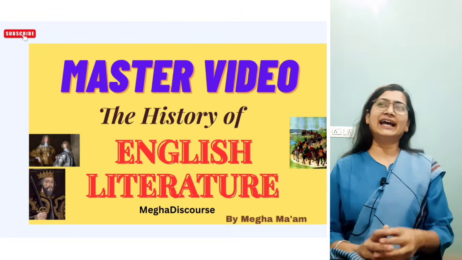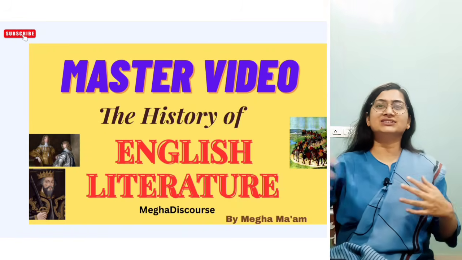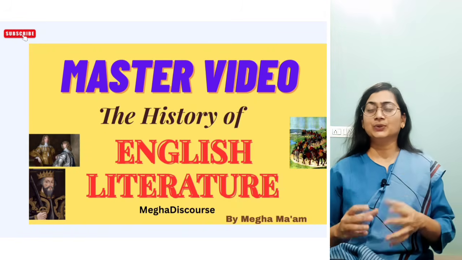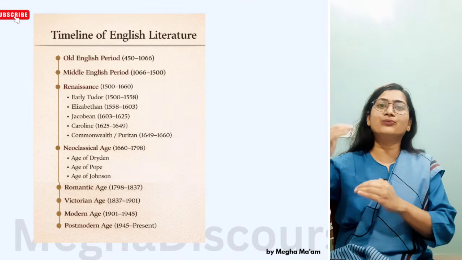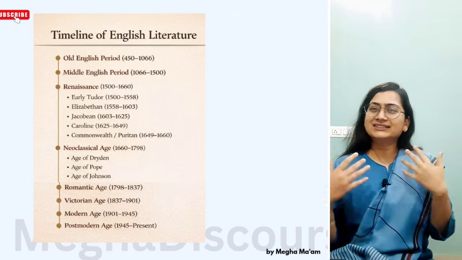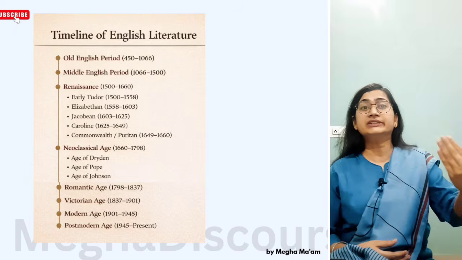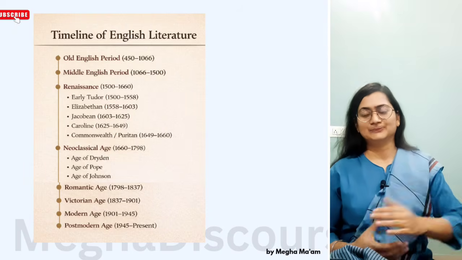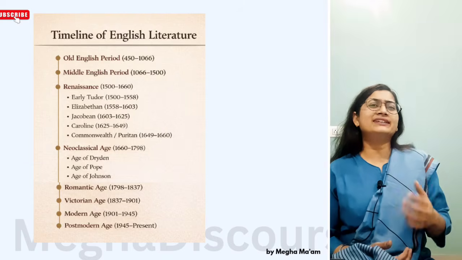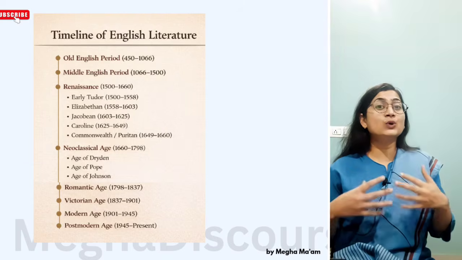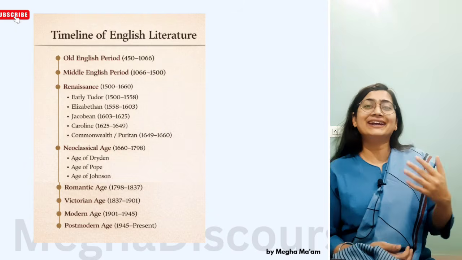Yet now you have studied that history of English literature is very boring. We have to study all the 12 theories, all the 12 ages. But in this video, you will get the knowledge of how these ages are divided further. Why the Augustan age is called the age of Pope, and why the ages are known after the dominant writer. Like we have the Dryden age, that is the Neoclassic age, and why this is called the Neoclassic age, and Neoclassic age is further divided into three ages. Why so? Why do they need to divide this age?